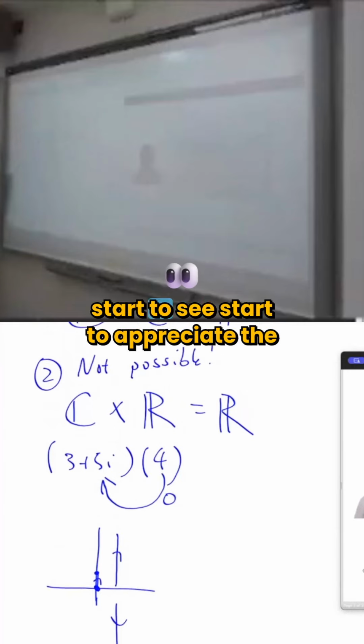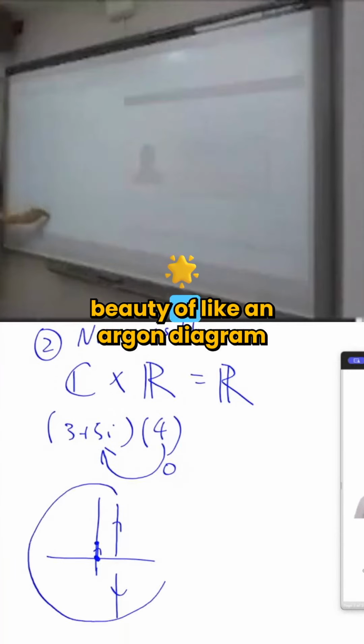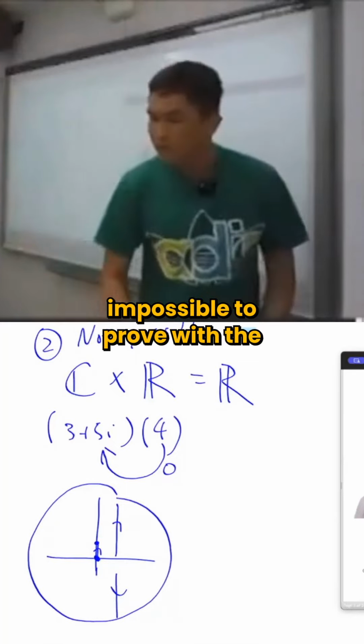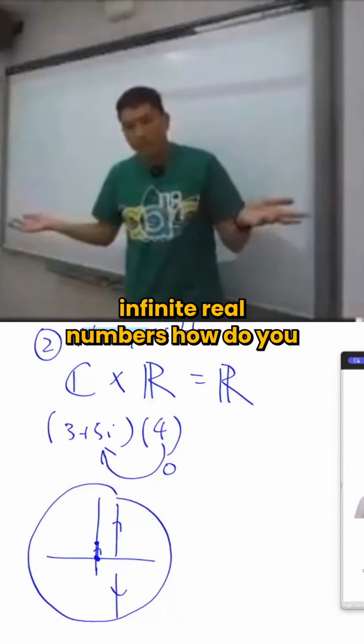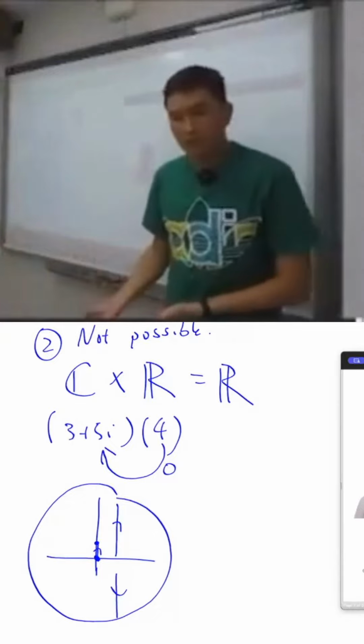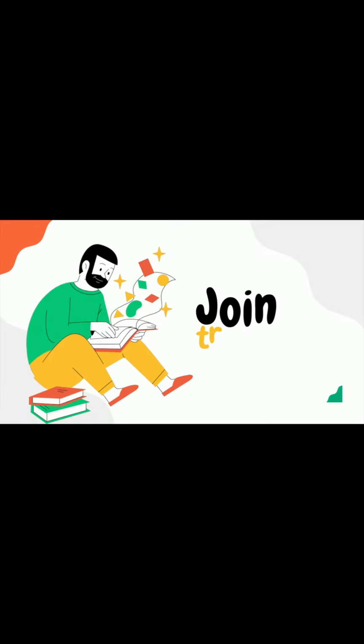And hopefully now you start to appreciate the beauty of an Argand diagram. Otherwise, this would be impossible to prove with the infinite complex numbers and the infinite real numbers. How do you know? Well, I studied vectors. I know this is not possible. This will be really important later on.